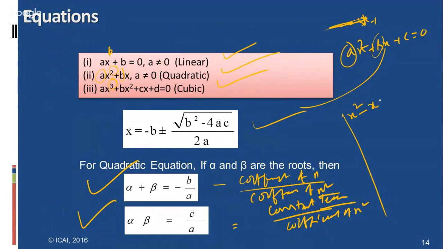That is x square minus x into minus b by a plus c by a, equal to 0. That means if we know the sum of the roots and the product of the roots, we can construct the quadratic equation using the formula x square minus x times the sum of the roots plus the product of the roots.